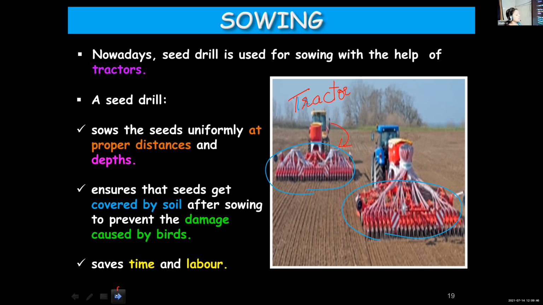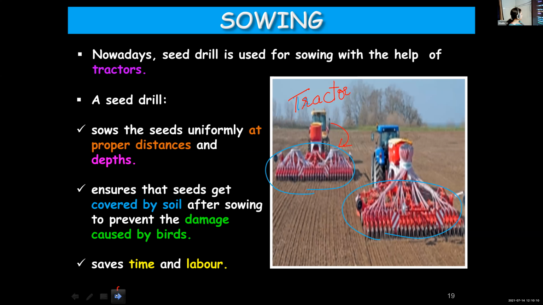It saves time and labor. So these 3 points are very important. For 3 marks, it can come. List the advantages of seed drill over a traditional tool. Or else, farmers prefer to use a seed drill than a traditional tool. List the reasons. So anyhow, the questions can come. It's very important. So I'll repeat the points once again.